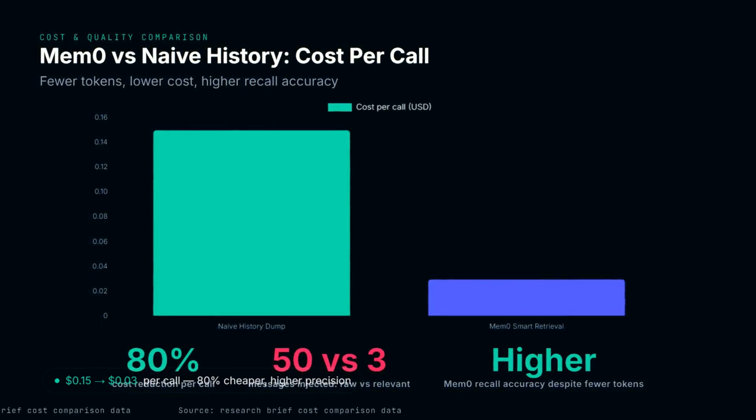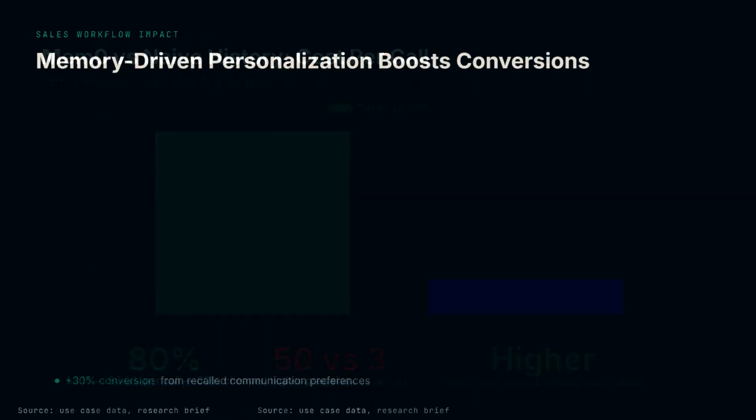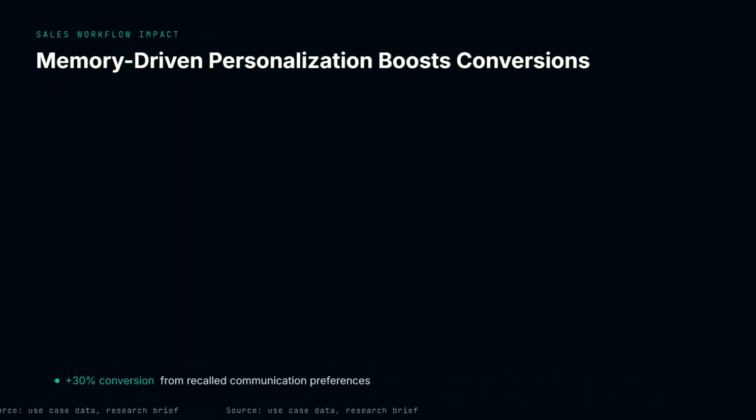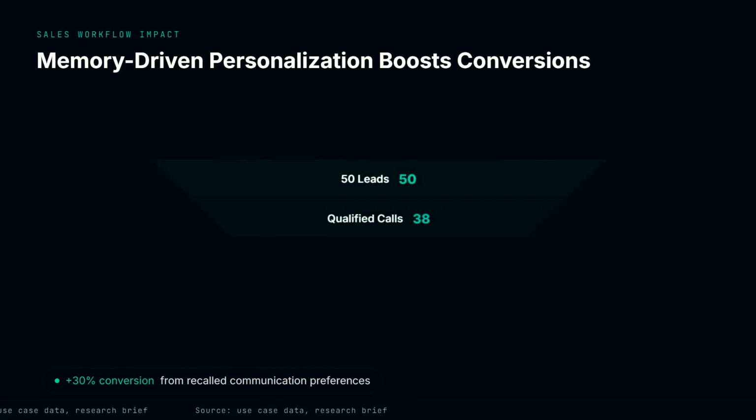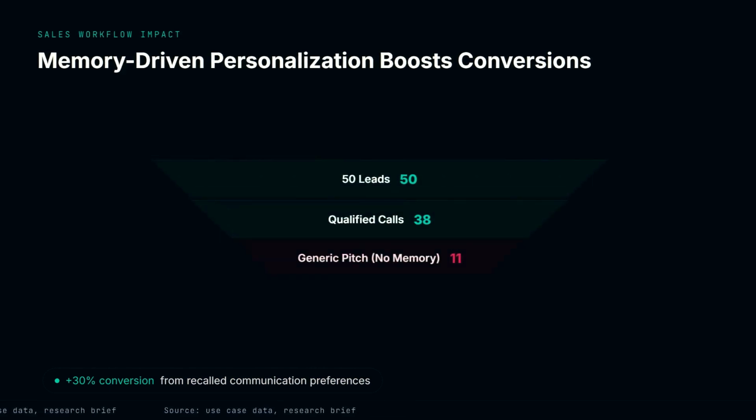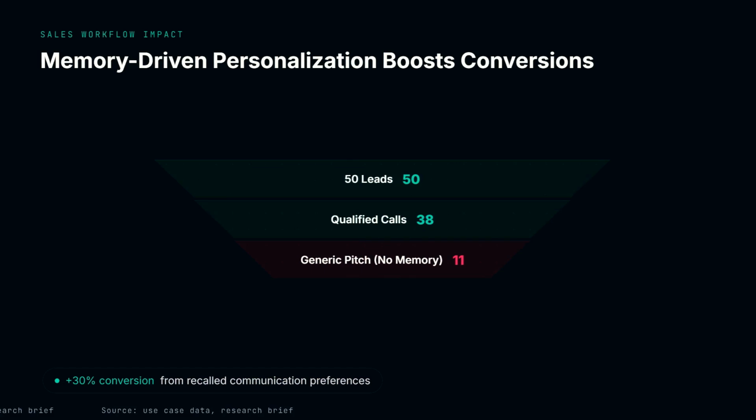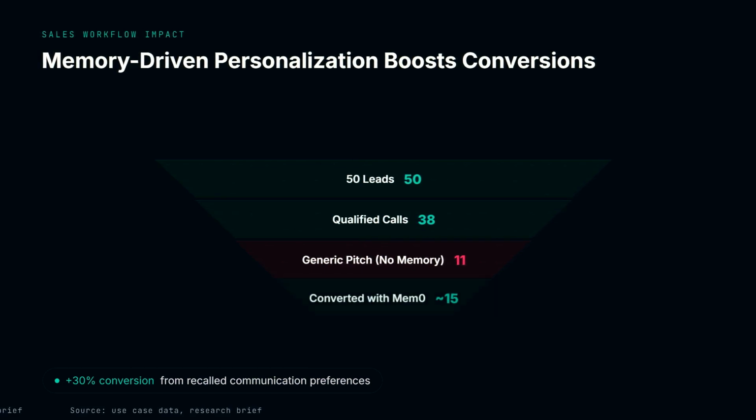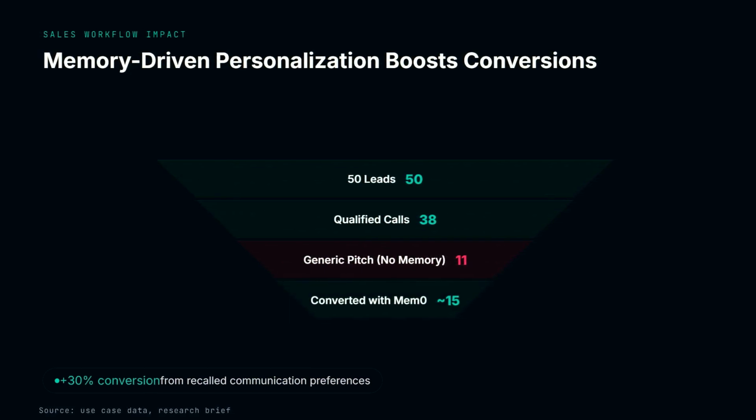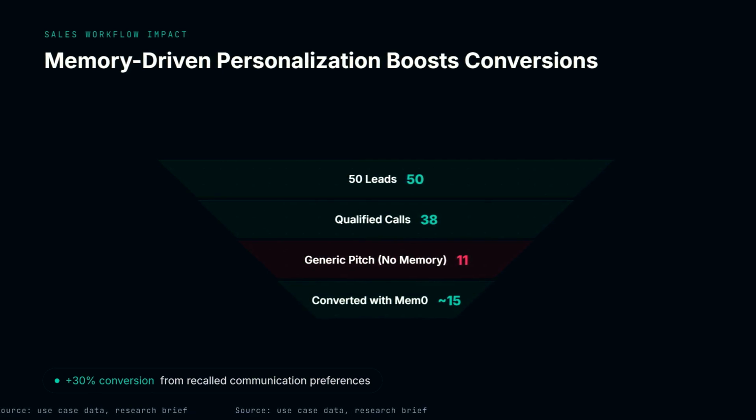More tokens is not more context. It's more noise. In sales workflows, the impact compounds. A sales agent books 50 leads. Without memory, every lead gets a generic pitch. With Mem0, lead A's stored preference, technical deep dives, not sales pitches, reshapes the entire call structure. Result: 30% higher conversion from personalization alone.